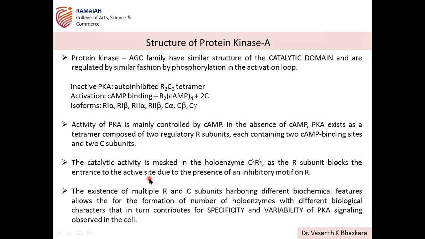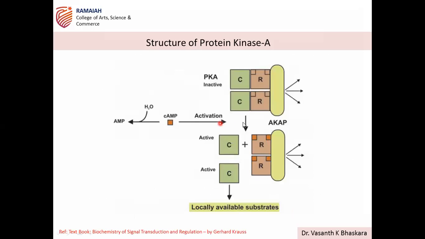Understood, all of you? So we discussed that this protein kinase exists in different isoforms of multiple R and C subunits. Each of these subunits has a specificity of action and variability of function. That is why PKA is involved in many more signaling pathways and cellular responses, because of its different isoform structures. Did all of you understand what I said? So this is what we discussed.